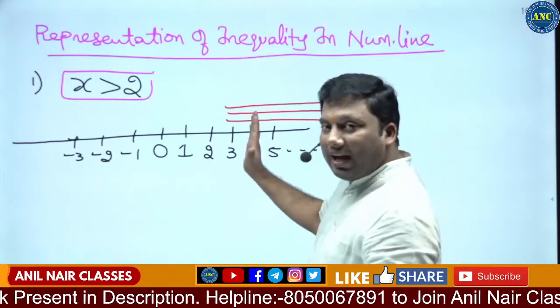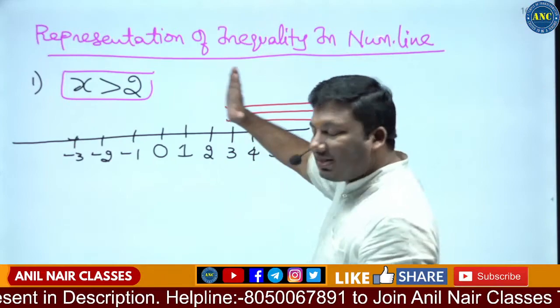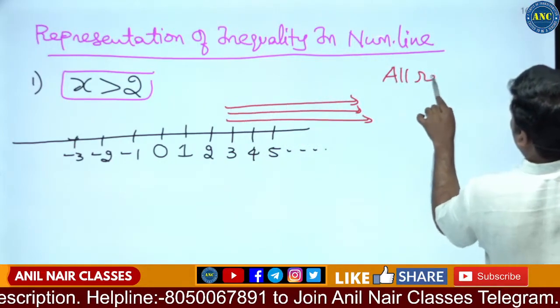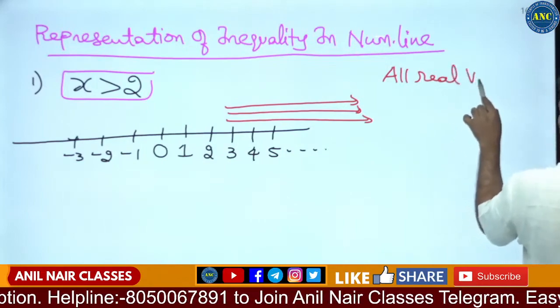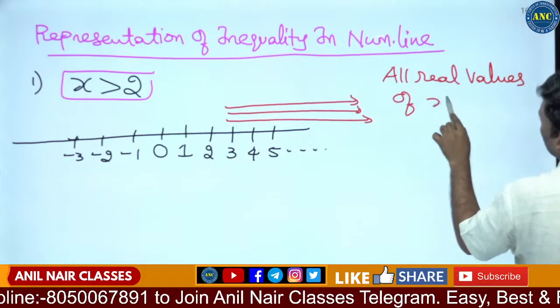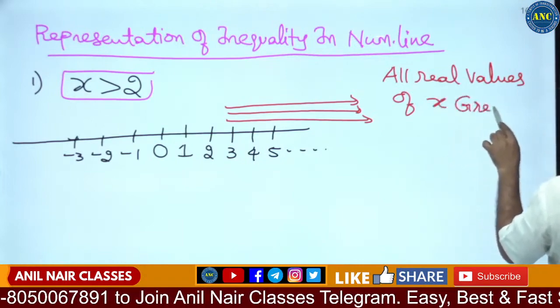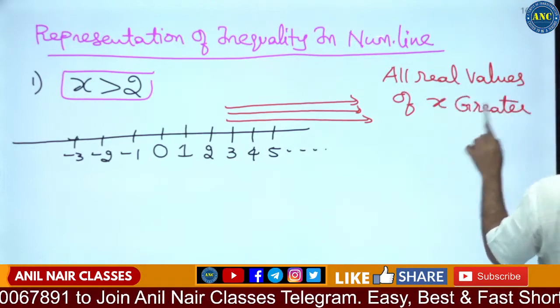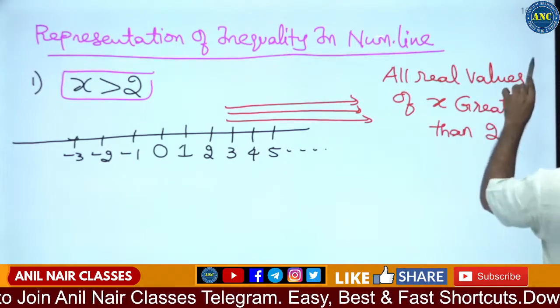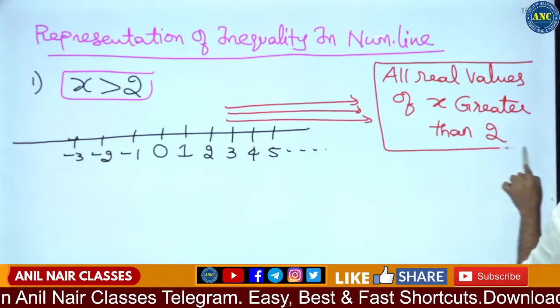So what will be the answer for this question? X is greater than 2 means all real values of x greater than 2. There is no restriction on x.